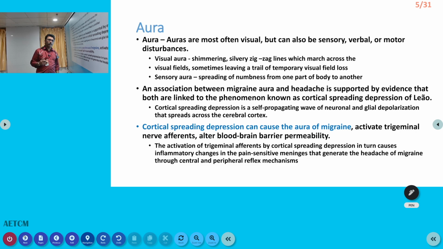But in common migraine, these things may not be there. The patient suddenly develops headache. After some time it becomes severe, throbbing and unilateral, and vomiting may be associated. Cortical spreading depression can cause the aura of migraine. That's the theory behind this. We will not go into the details of that; you can read about it. So there is something called aura, and that is due to cortical depression. That we should understand.